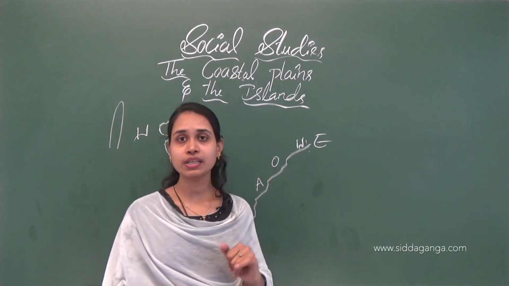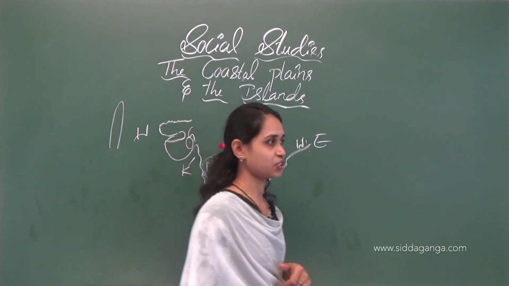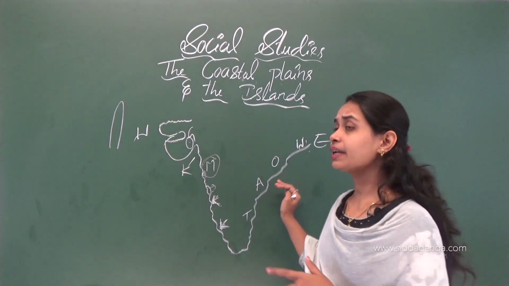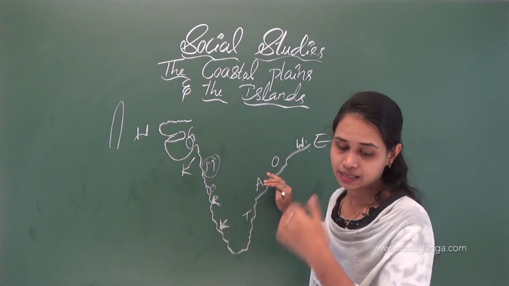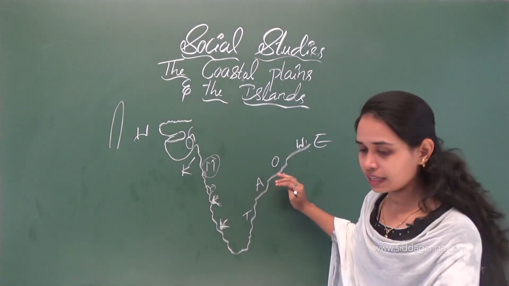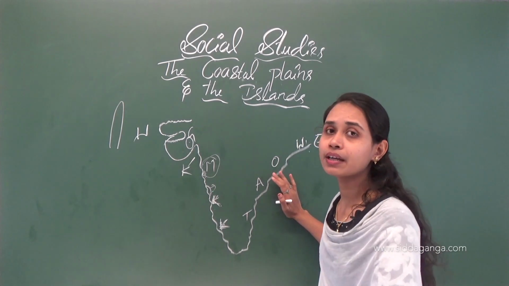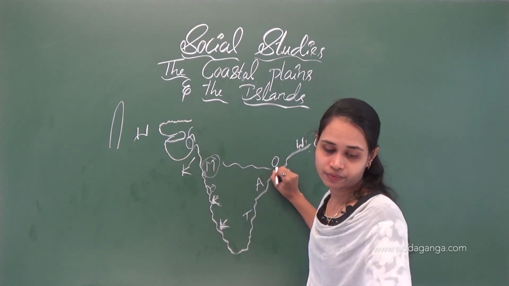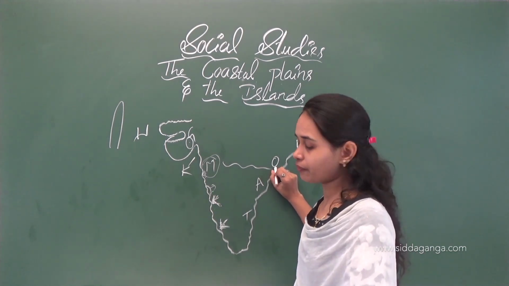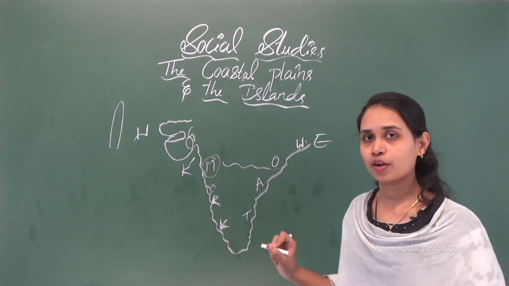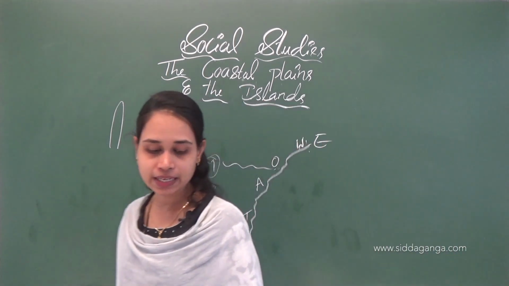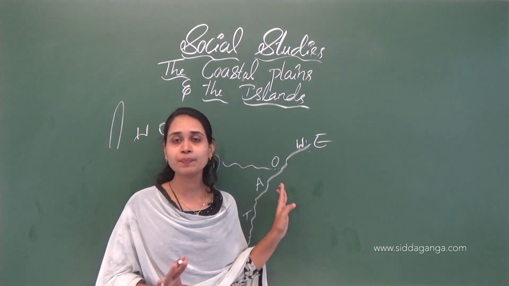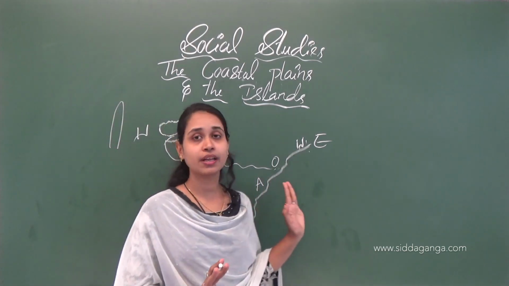Next one is Orissa, or Odisha. The state of Orissa lies in the delta of the Mahanadi river. Here we can see the Mahanadi river flowing. Farming is the main occupation of the people. Here paddy is the chief crop. They grow paddy in very large quantity.